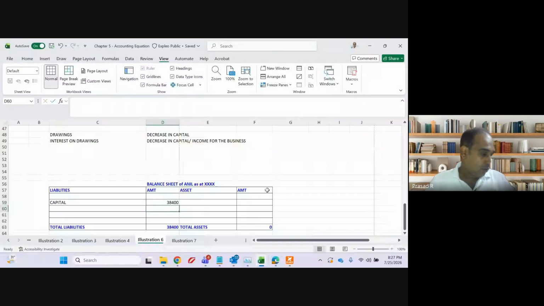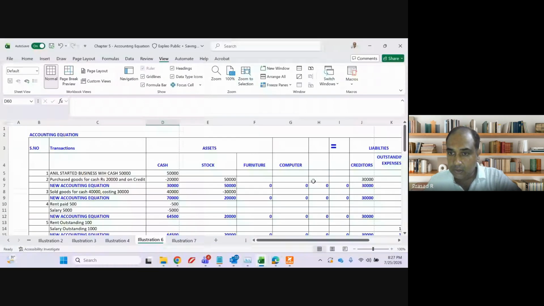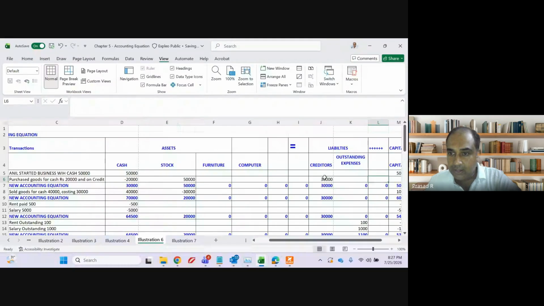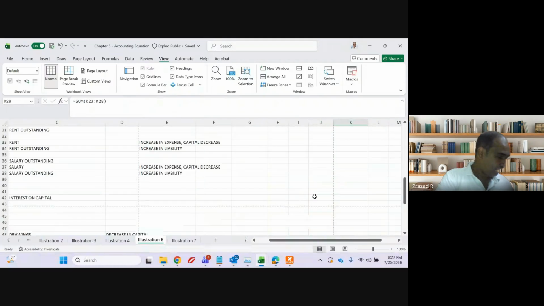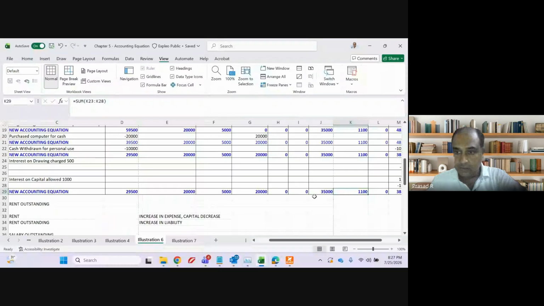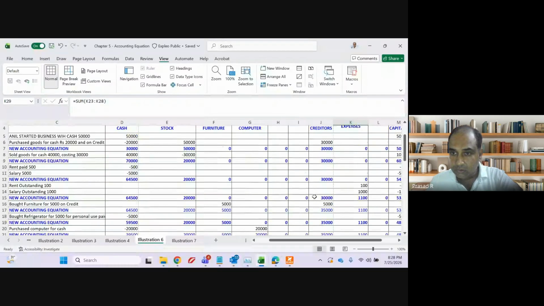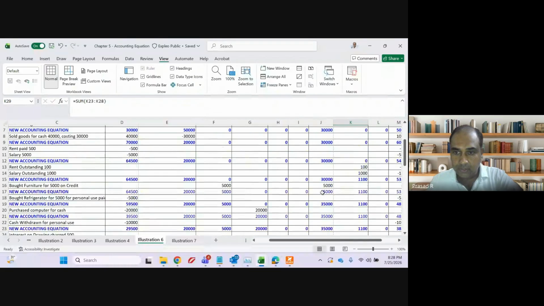Okay. What is the other thing, guys? Creditors. And in liabilities, we have creditors and outstanding expenses. Creditors of 35,000, outstanding expenses of 1,100. Creditors of 30,000, sir.